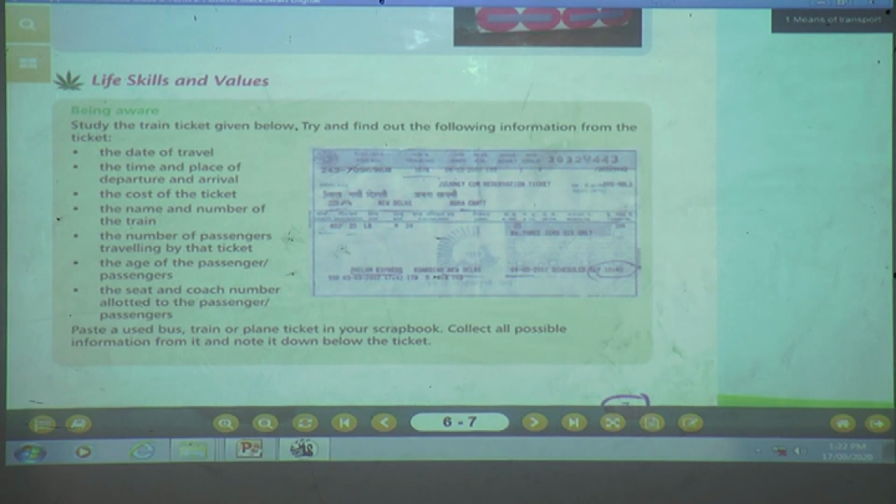Yes, children, understood? Or you can paste a used bus, train or plane ticket in your scrapbook. You might already have traveled by bus or by train, and most of you might have a plane ticket also. If you have, you can paste those tickets in your scrapbook, collect all possible information from it and note it down below the ticket. For example, if you are pasting the ticket of a bus, you can note the information about the bus, the same way you can write about a train, bus or plane ticket in a scrapbook.